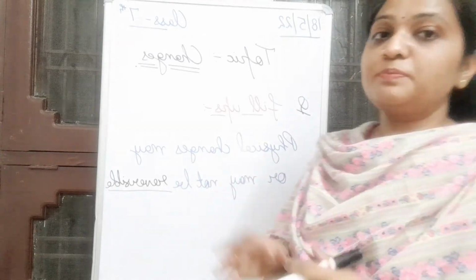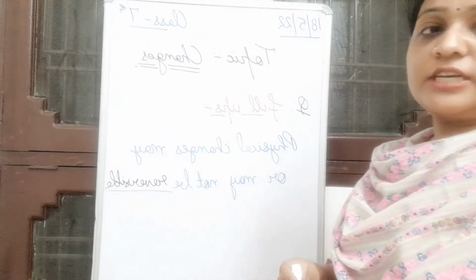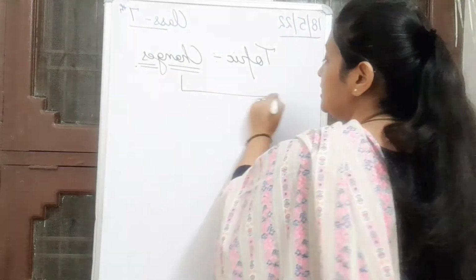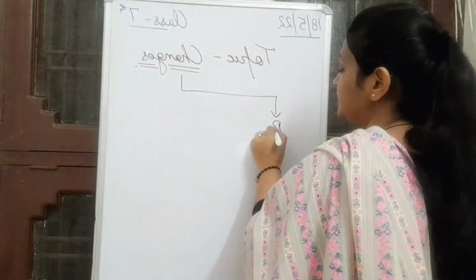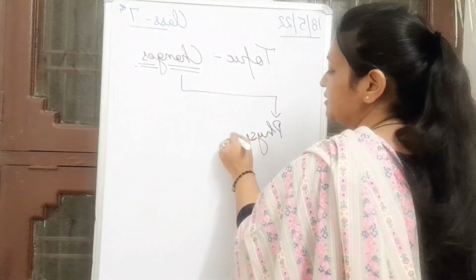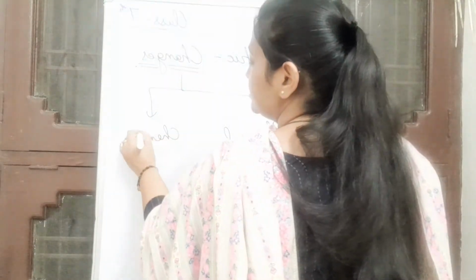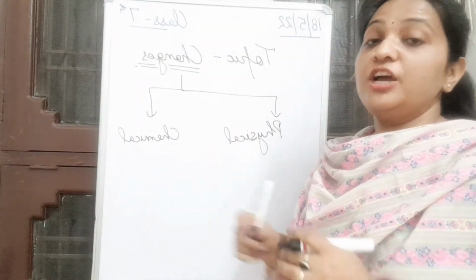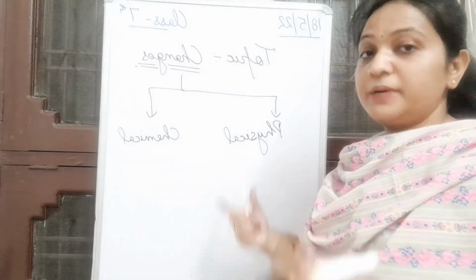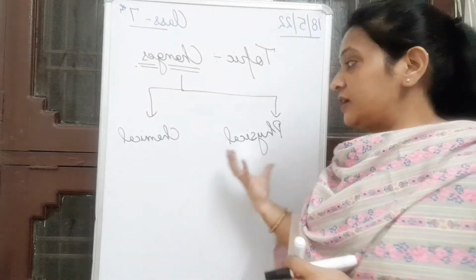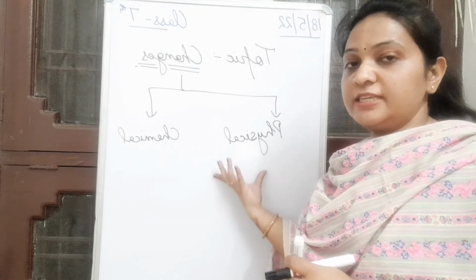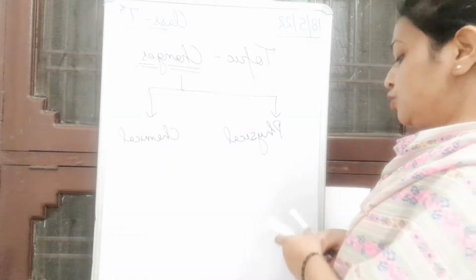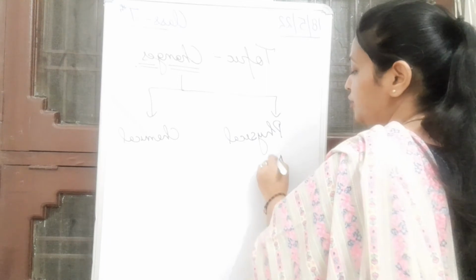So let's recapitulate what we have learned in today's class. Students, in today's class, we have learned that changes are of two types, that is physical and chemical changes, right students? We have discussed classification of change, that is physical and chemical change. We have also discussed their properties. Can anybody tell me under physical what properties we discussed? Yes. No new formation, no new product. Very good.